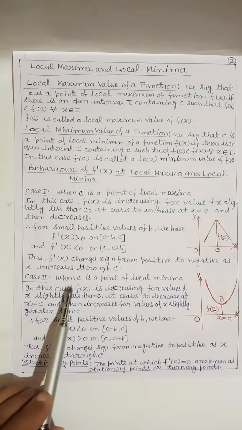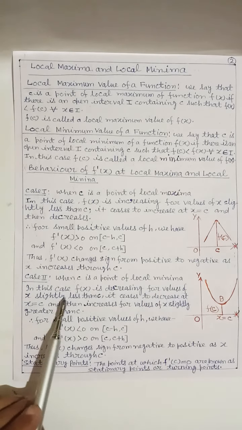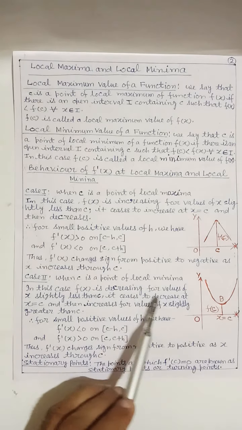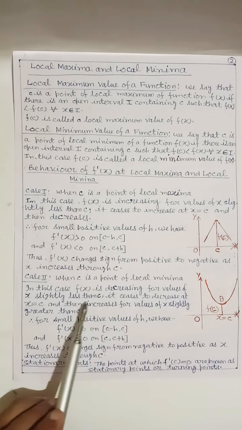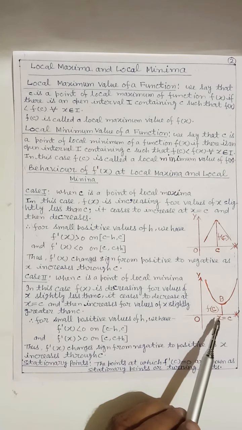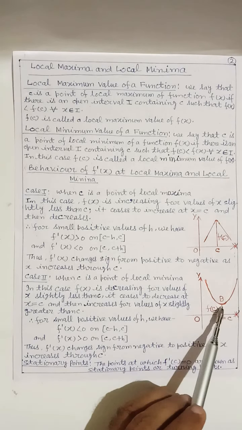Case second, when c is a point of local minima. In this case, f(x) is decreasing for values of x slightly less than c.